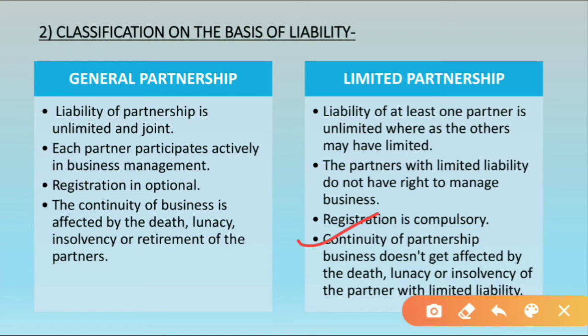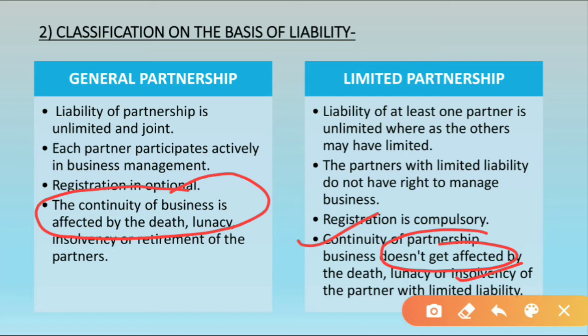See students, we have studied that continuity of the business gets affected in case of death, retirement, etc. of the partners, but in a limited partnership firm the continuity of the business does not get affected by the death, lunacy or insolvency of a partner with limited liability. If such a partner dies or retires, there is no problem, the business will still continue.